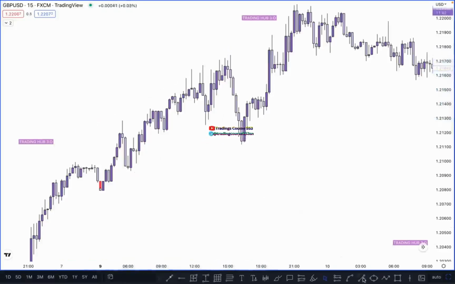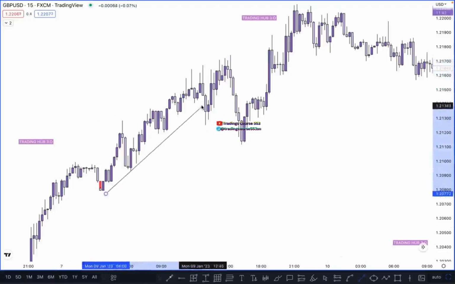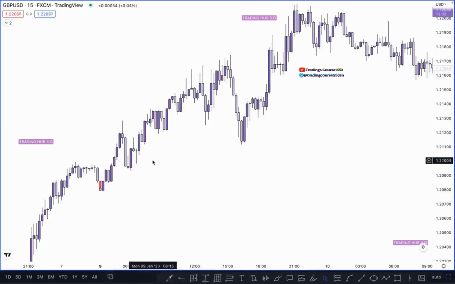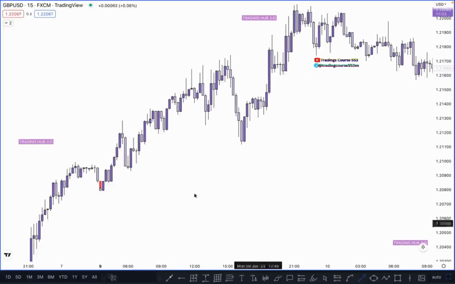If I drag this trend line something like this, you can see this is our first trend line, then the market creates a new pattern like this. I'm going to show you exactly how we can take entry after the liquidity is taken out, after the inducement is taken out. These are basically additional confirmations for the buy or sell, to identify the POI. So in this case, market momentum is bullish. If market momentum is bullish, you need to wait for the liquidity to be taken out, and for the inducement to be taken out, before the buy. In this case, what happened here?